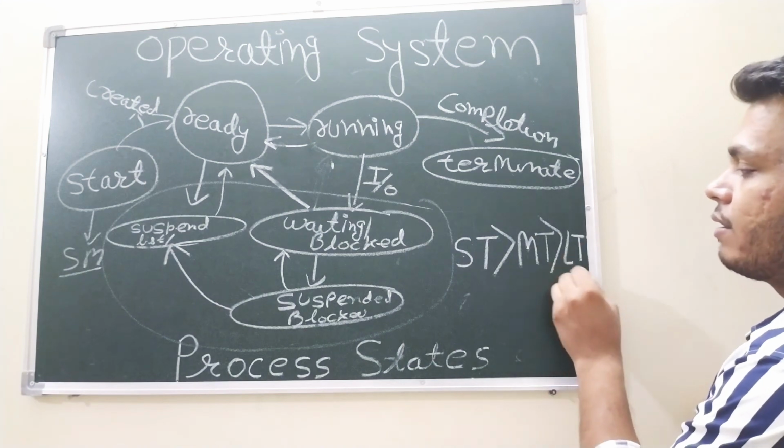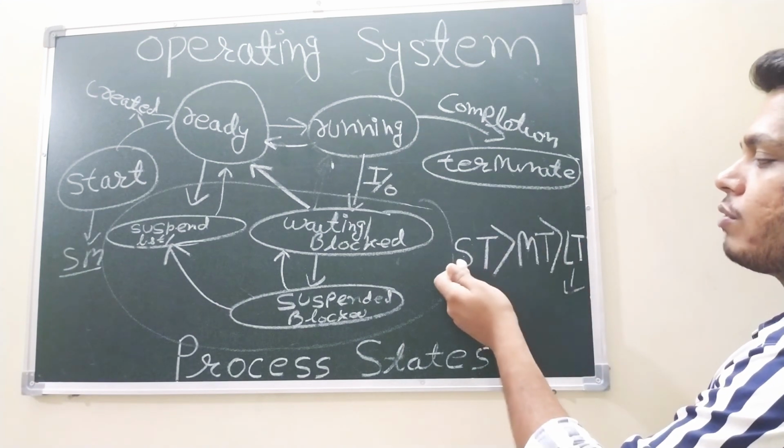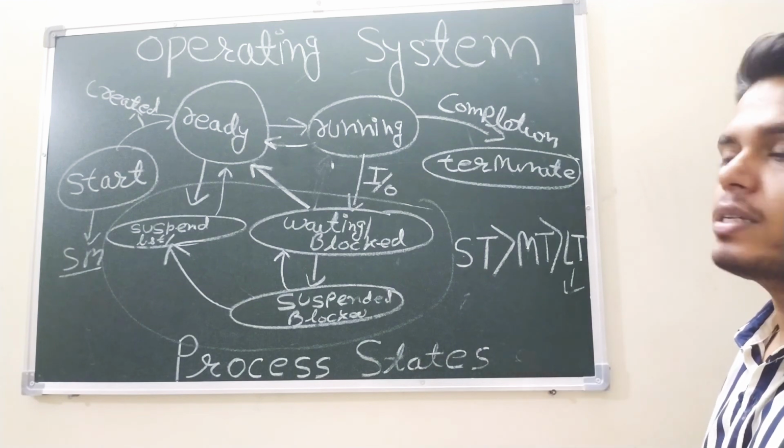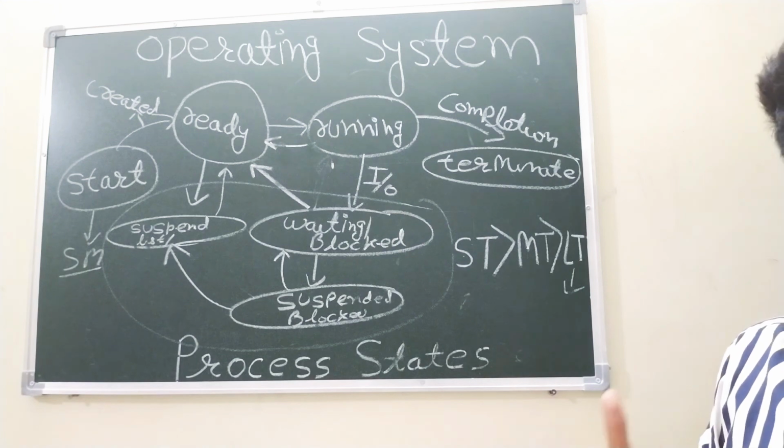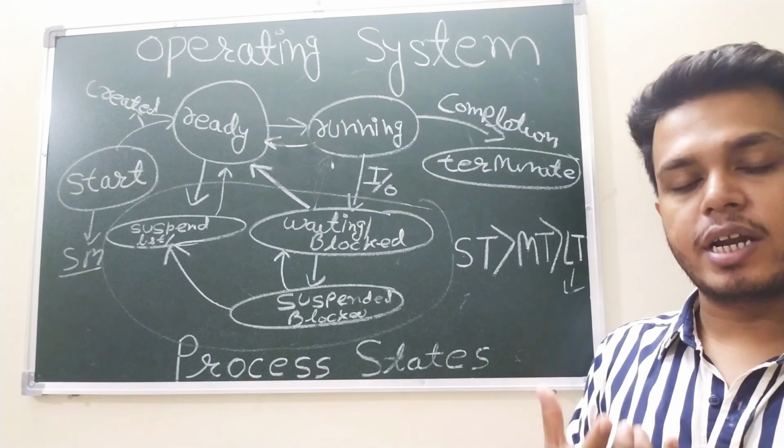Its job is done, and once this job is done, the short-term scheduler and the medium-term scheduler take over their responsibilities, right? So this is about the schedulers and the different process states.